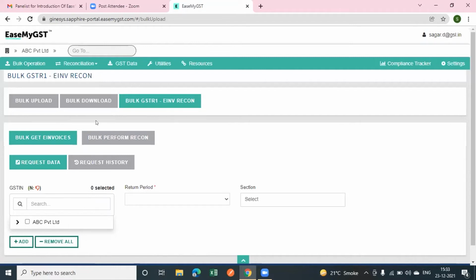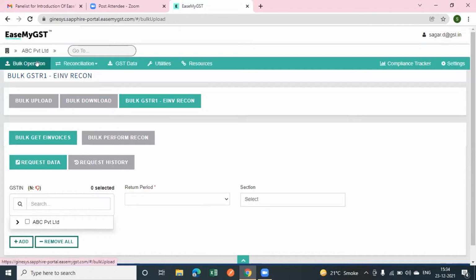We will fetch PAN wise data from the government portal by clicking on this bulk get e-invoice operation. After this, with the sales data and the e-invoice data which we fetched from the government portal, we will perform the bulk reconciliation process. This facility is also available at GSTN level, which I will show you later, and also available at PAN level.